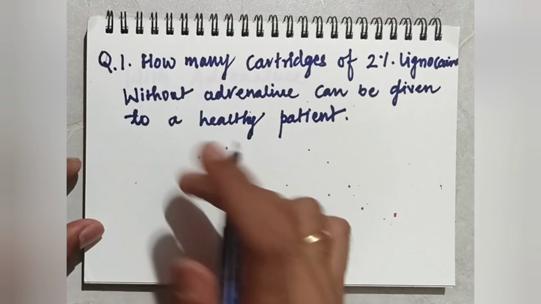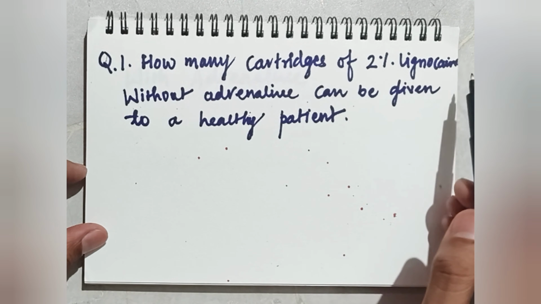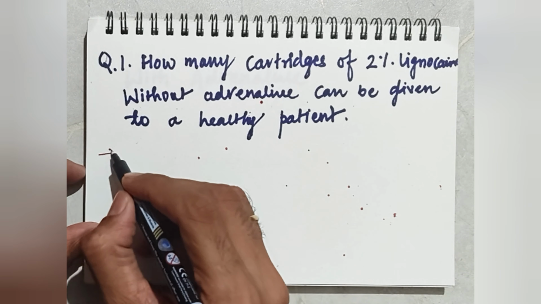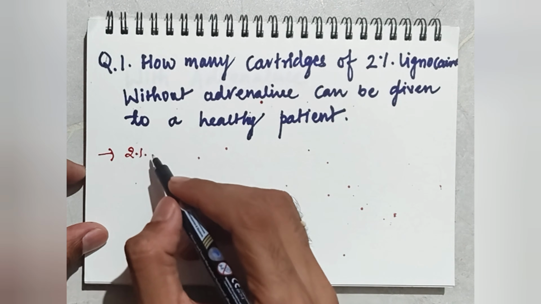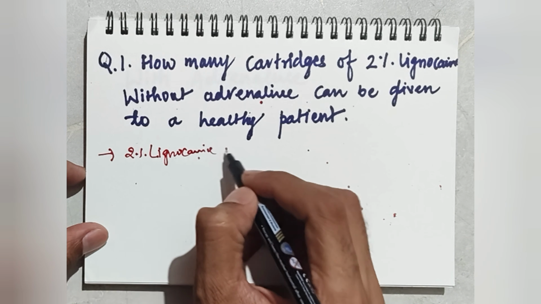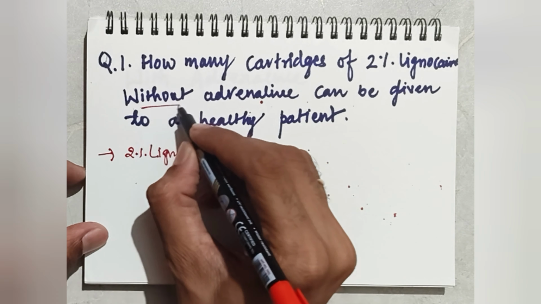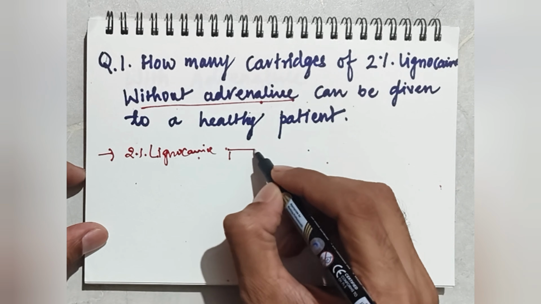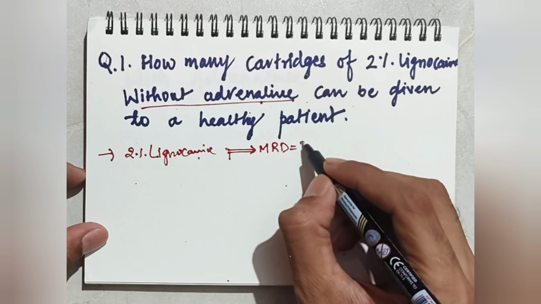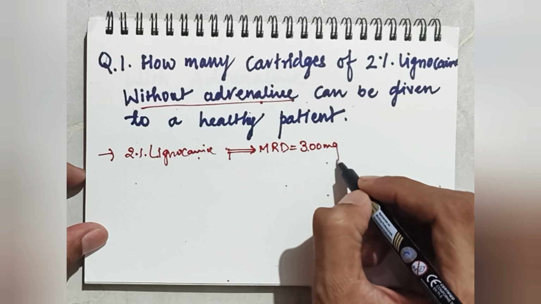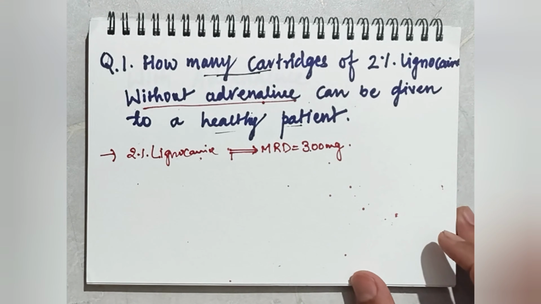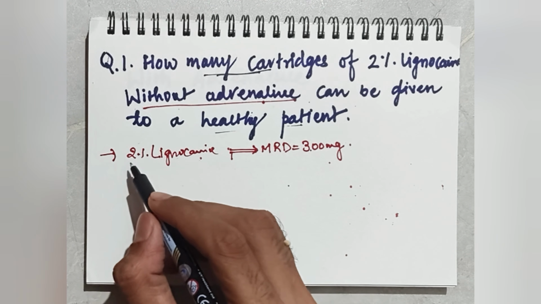First question: how many cartridges of 2% lignocaine without adrenaline can be given to a healthy patient? So, we have 2% lignocaine, and it is without adrenaline, right? So, the maximum recommended dose, MRD, will be 300 milligram. How many cartridges can we give?